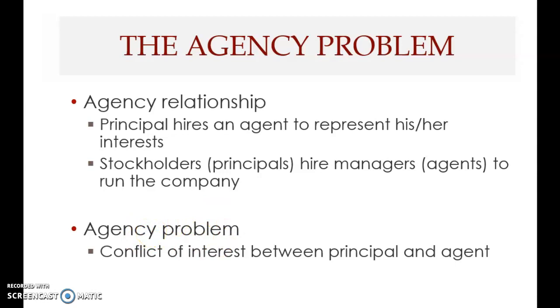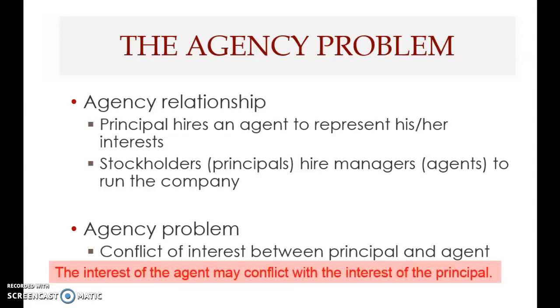When you have an agency problem, there will be a conflict of interest, meaning the agent or the manager may have a different interest from the principal. For example, the principal, the owner of the business, wants to maximize the owner's wealth, but the manager may want to maximize salary or increase whatever payout or benefits the manager gets, rather than maximize the owner's wealth.